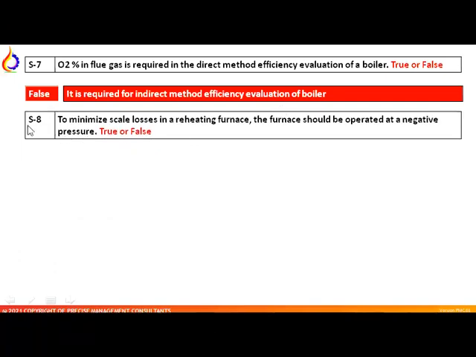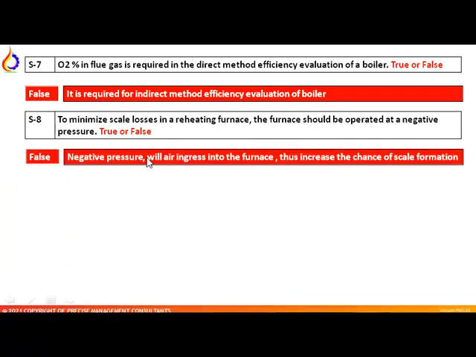Now, question number 8. To minimize the scale losses in the reheating furnace, the furnace should be operated at negative pressure. True or false? Answer is false, because when we operate the furnace at negative pressure, it will ingress air into the furnace, and this increases the chance of scale formation. That's why the statement is false.